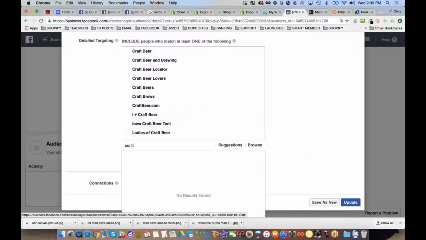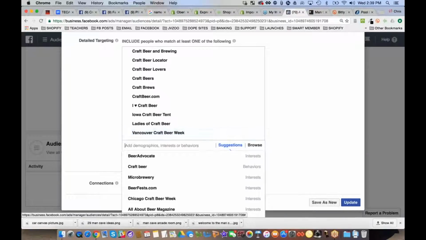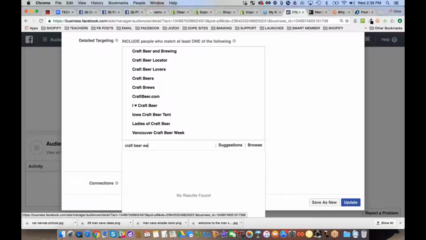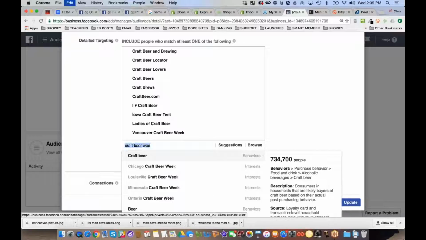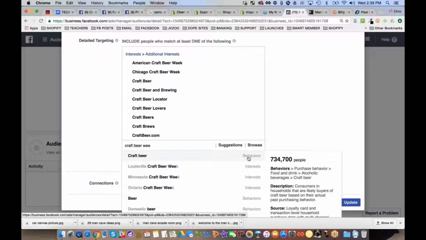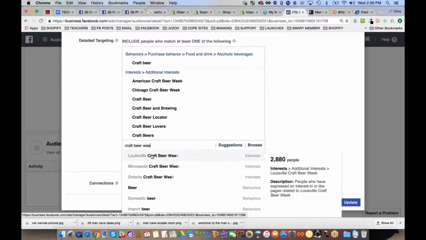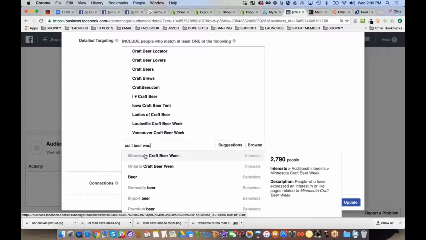These are going to come in handy when you're really looking to target. Because see, look at all these weeks, Craft Beer Week. These aren't going to make up many audience, but if you add them all to a thing, right? So let's even do Craft Beer Week, Chicago Craft Beer Week. And you can always take this out later. So if this is getting in your way, it's bothering you, you can always do that. And right now I'm just pasting really fast.